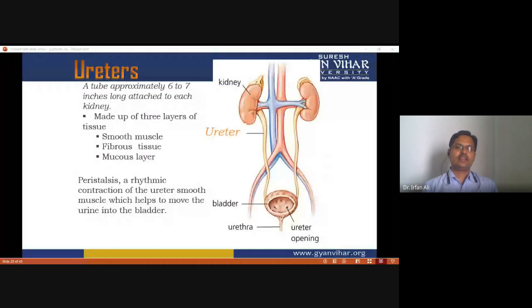In this way, you can see how all these organs are arranged together. The ureter is a tube approximately 6 to 7 inches long, attached to each kidney, and it is made up of three layers of tissue: smooth muscle, fibrous tissue, and a mucus layer. Peristalsis, a rhythmic contraction of the ureter's smooth muscle, helps to move urine into the bladder. So this is the kidney, this is the ureter, and this is the bladder. This is the ureter opening, and this one is the urethra.